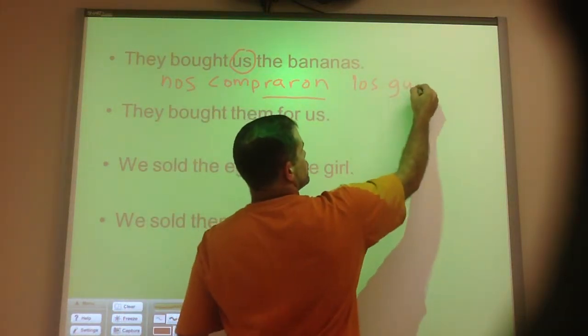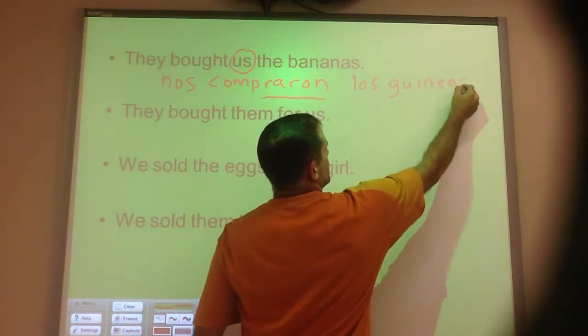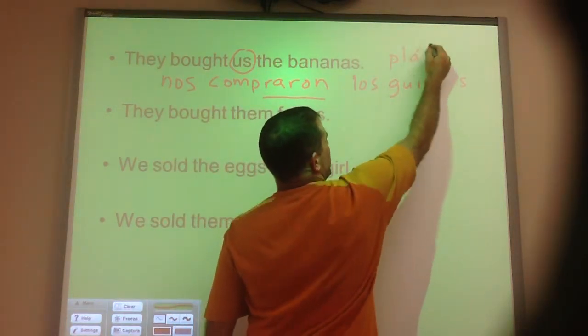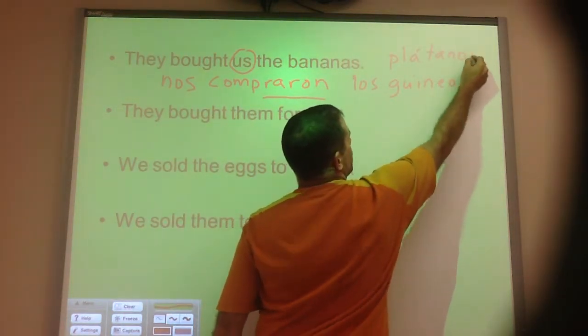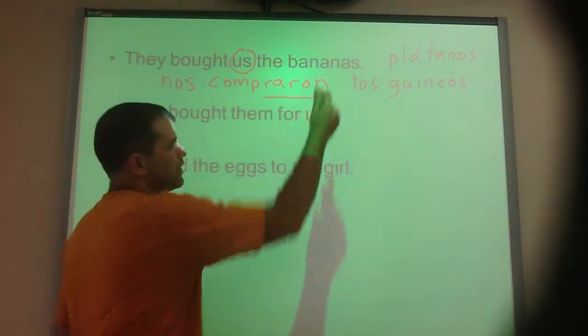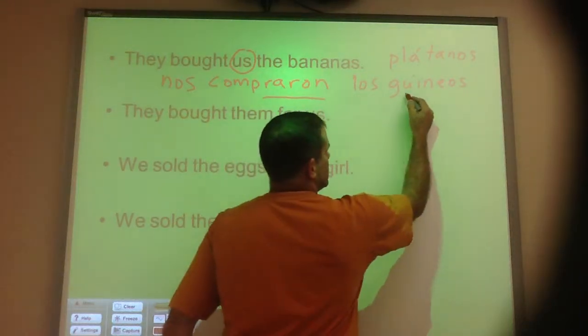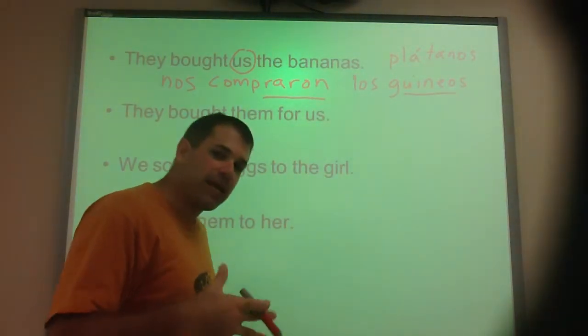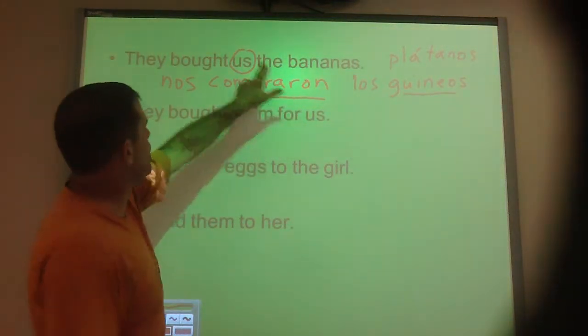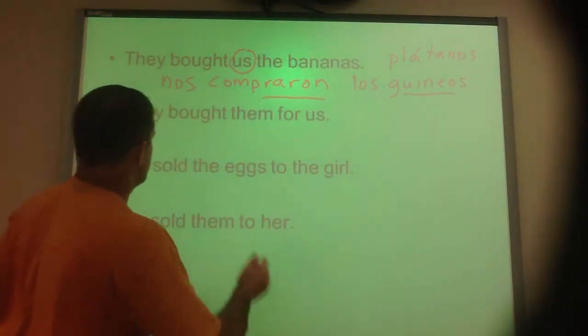In this case, we're going to use guineos, or the book might use los plátanos. But you should know that plátanos are a little bit different than what we are used to in the States as bananas. So los plátanos or los guineos. Guineos are a little bit more the type of banana that we're used to in the United States. Okay, so nos compraron, they bought us los guineos.